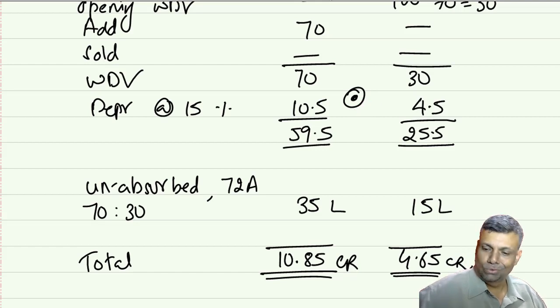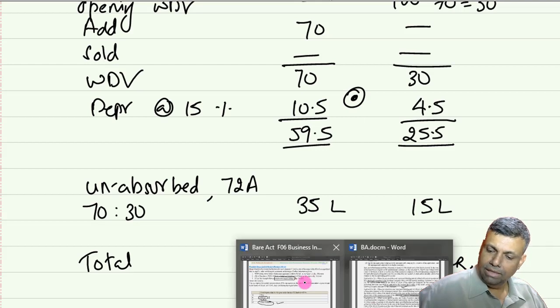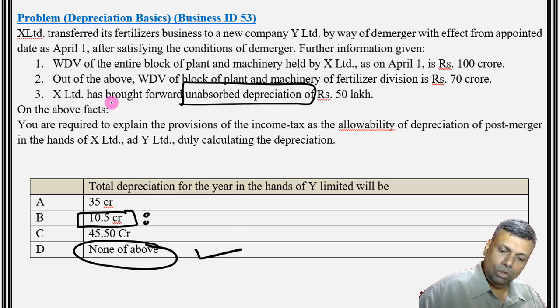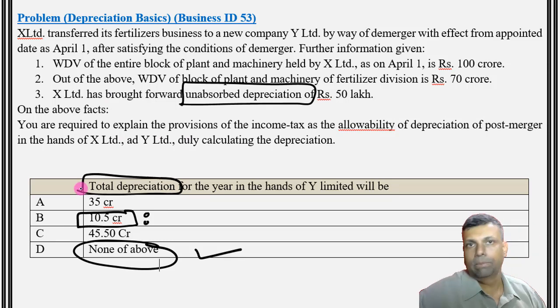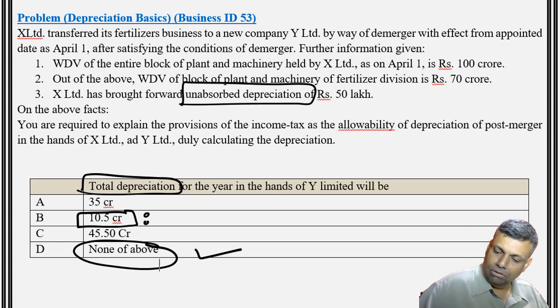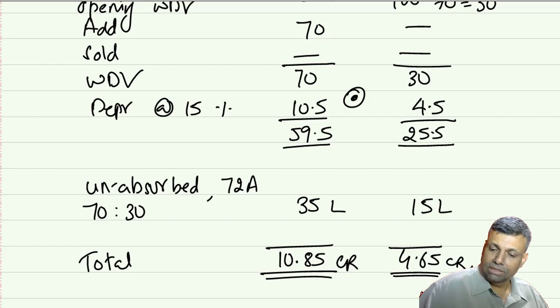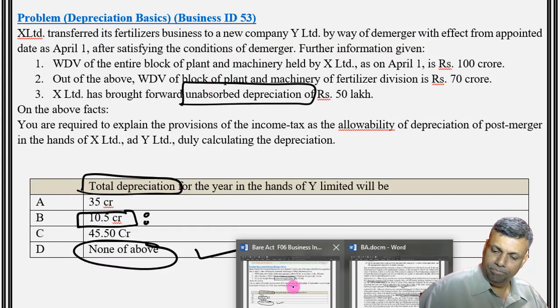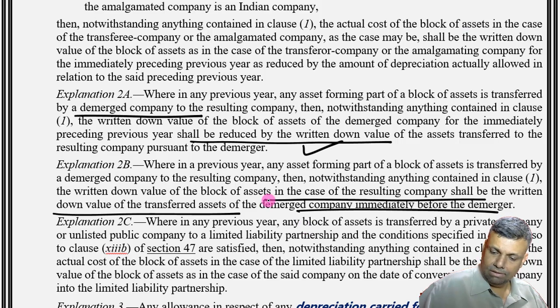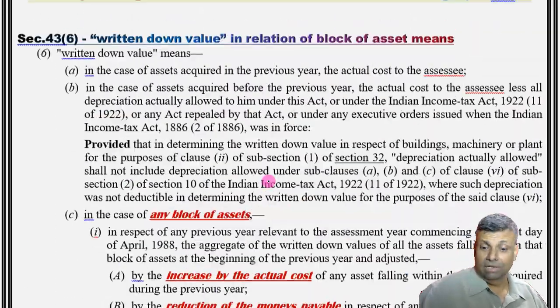That is not going to help you, because they have clearly asked for the total amount of depreciation, which should include the amount of your unabsorbed depreciation. And that is a point, as a matter of concept, I want to bring to your notice, because without that your concepts are not so clear.